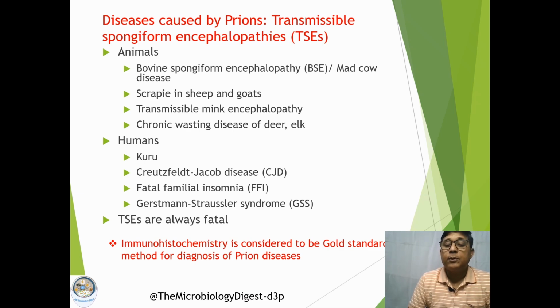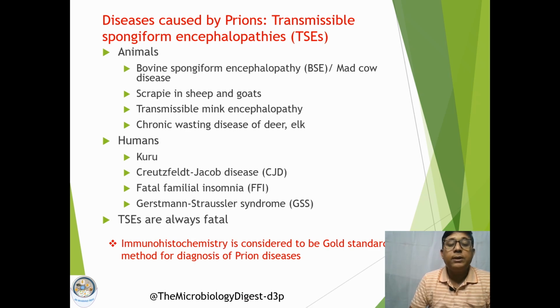In animals, for example, in cattle, it causes bovine spongiform encephalopathy, also called mad cow disease. Then scrapie in sheep and goats, transmissible mink encephalopathy, and chronic wasting disease of deer. These are the diseases caused by prions in animals.